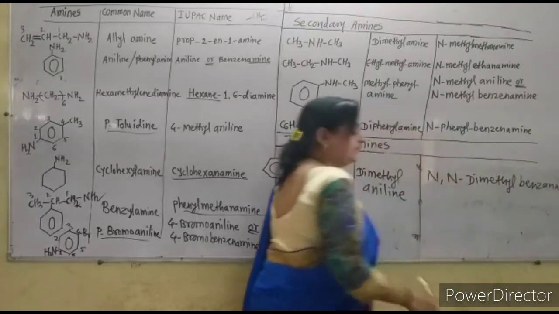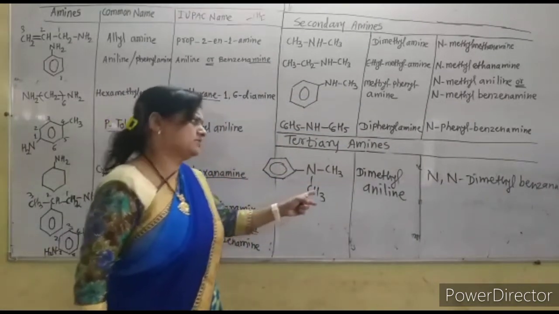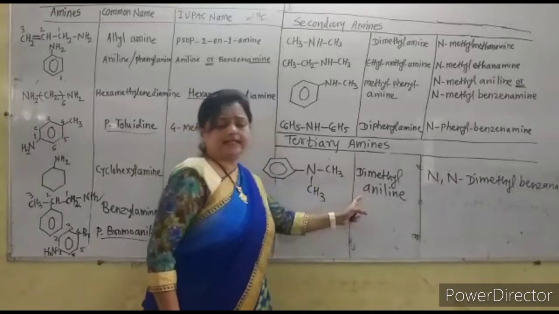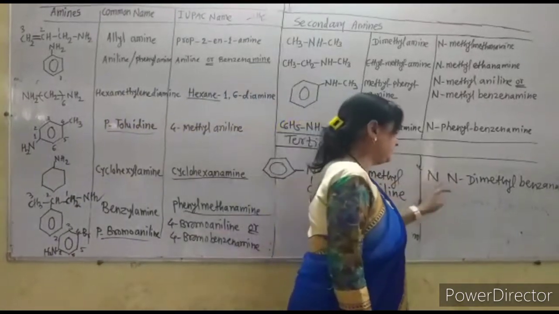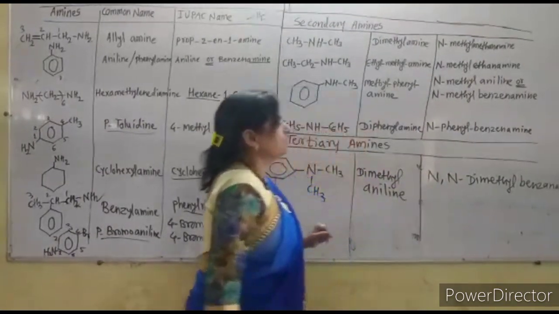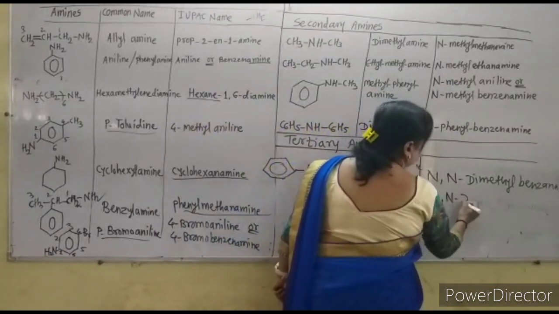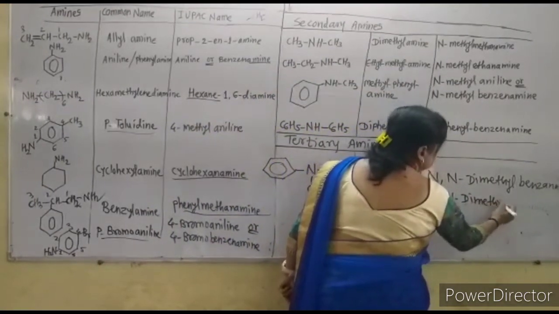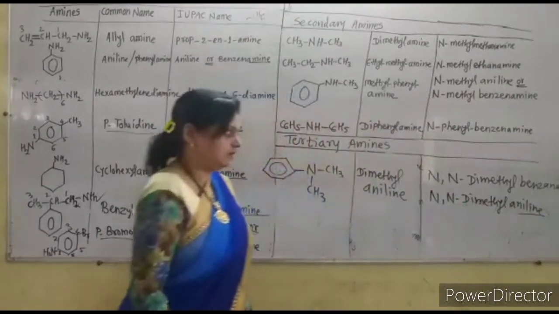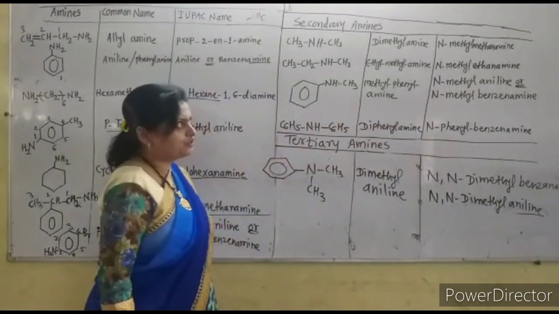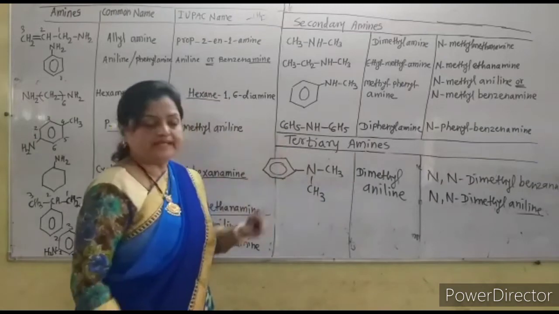Now in a book they give the N,N word also in the common name, but commonly it is only called the dimethyl aniline. That may be a printing mistake, because the N letter is only written for the IUPAC name system. So it is the N,N-dimethyl benzenamine, or N,N-dimethyl aniline is also a correct name, because in the IUPAC name system they give the permission to write the name aniline for the benzenamine.